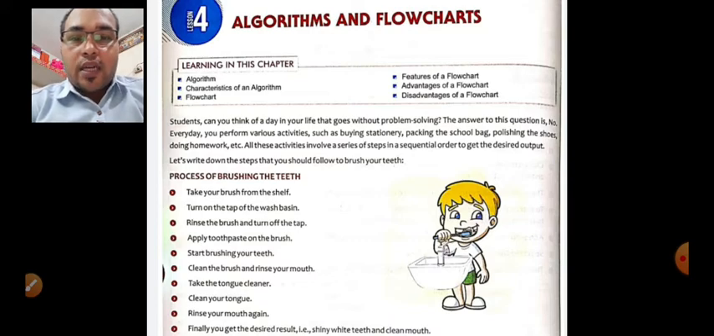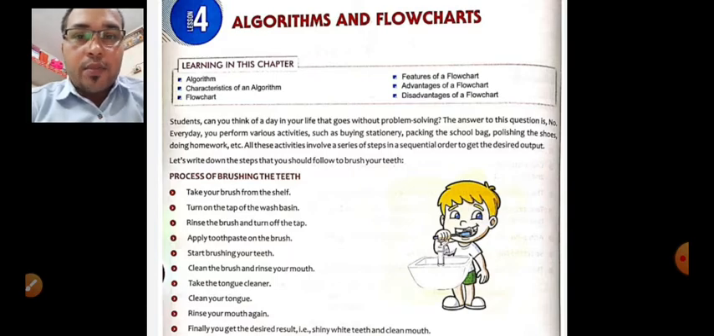Now, let us write down the steps that you should follow to brush your teeth. First of all, take the brush from the shelf. Then, turn on the tap of the wash basin. Rinse the brush and turn off the tap. Rinse means you are just cleaning the brush. Apply toothpaste on the brush, then start brushing your teeth, clean the brush and rinse your mouth. Take the tongue cleaner out, clean your tongue, rinse your mouth again. Finally, you get the desired result, that is shiny white teeth and a clean mouth.